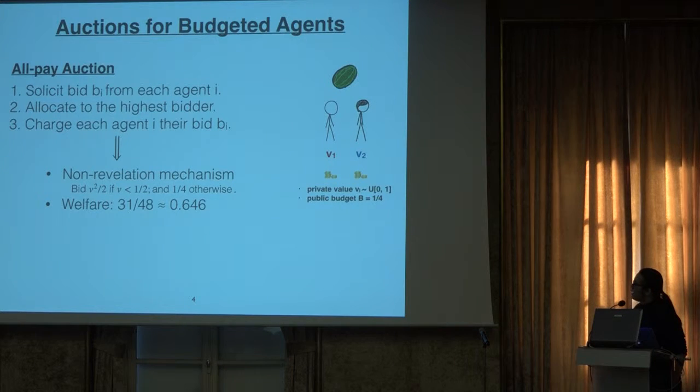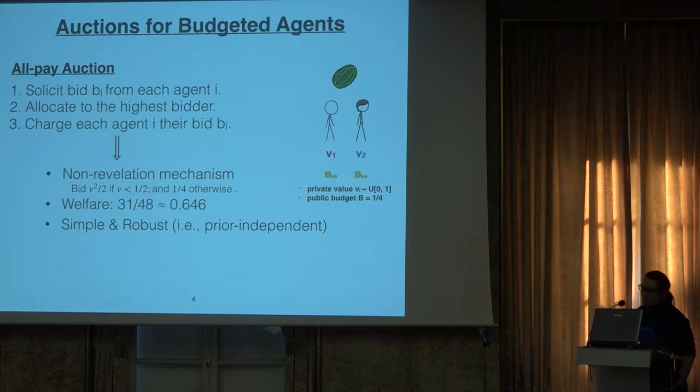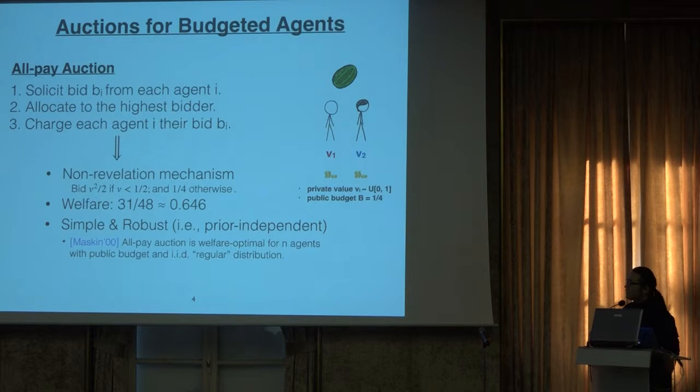And in this example, the welfare in the equilibrium for the OP auction is 31/48, which is closer to the upper bound and better than the second price auction. And we know that the OP auction seems to be simple, and Myerson also shows that for an agent with public budget and IID regular distribution, it is actually welfare optimal. Here, regularity is a mild assumption in mechanism design, where many of the common distributions will satisfy it.